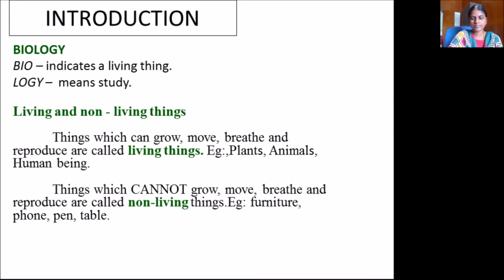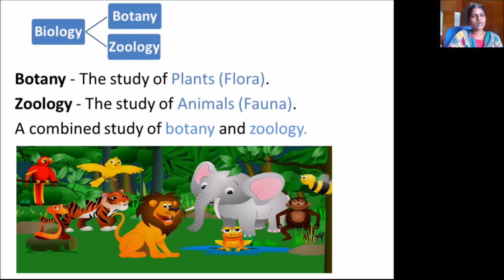Next, what is biology? All put together, what is biology called? Biology includes botany and zoology. Botany is the study of plants, or flora. Okay. Zoology includes the study of animals. Animals are otherwise called fauna. So biology is a combined study of botany and zoology.